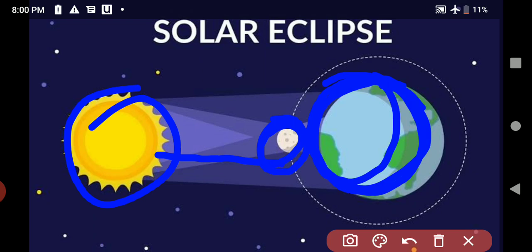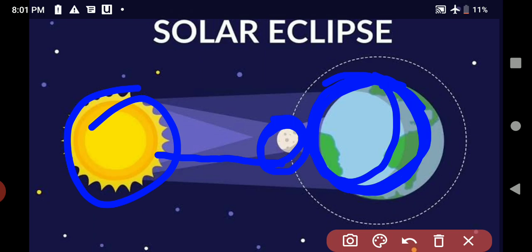So solar eclipse occurs when the moon blocks the sunlight falling on the earth by coming in between the sun and the earth. So no light reaches the earth. It becomes dark. It may last only for a few minutes. We must not see the sun with naked eyes during a solar eclipse. It can harm our eyes. Now all of you know about the solar eclipse.